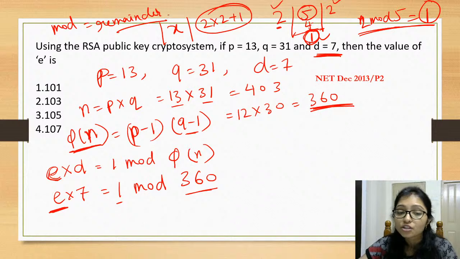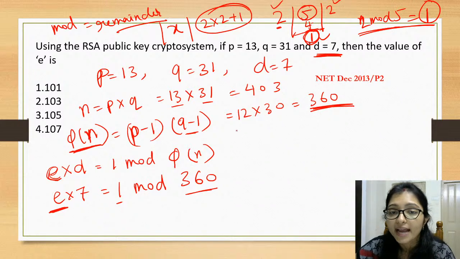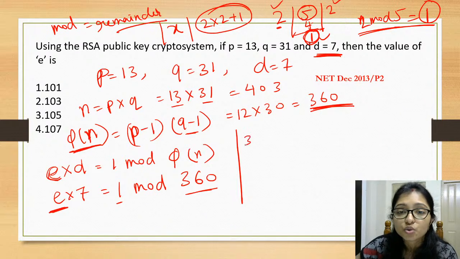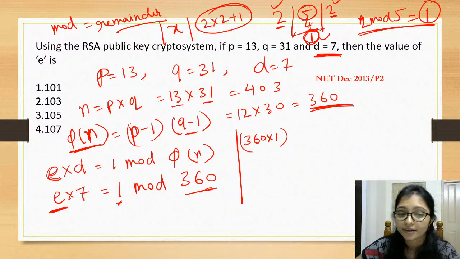So how can you solve it? The easy way is to do 360 into 1, like where we did 2 into 2. 360 into 1 means we are dividing by 1, and the remainder is 360, right?